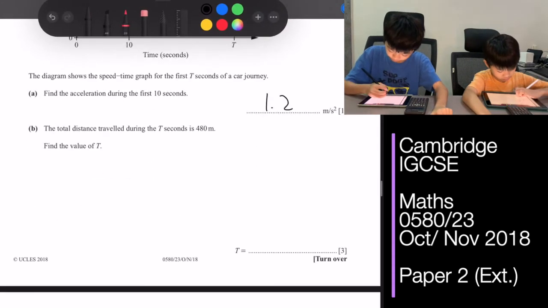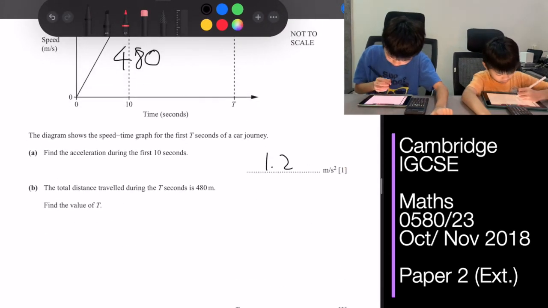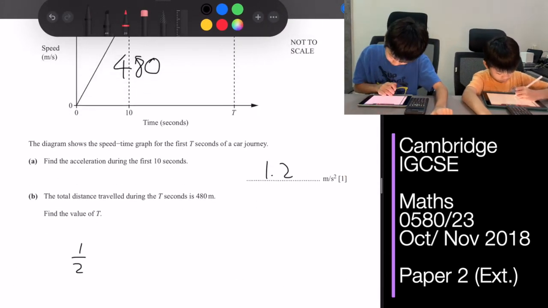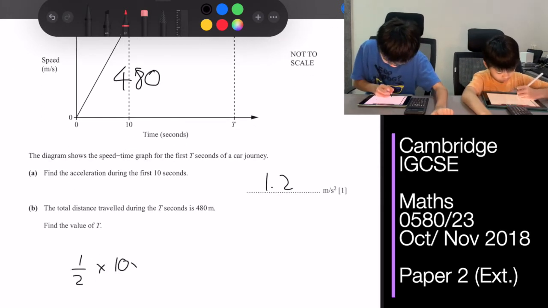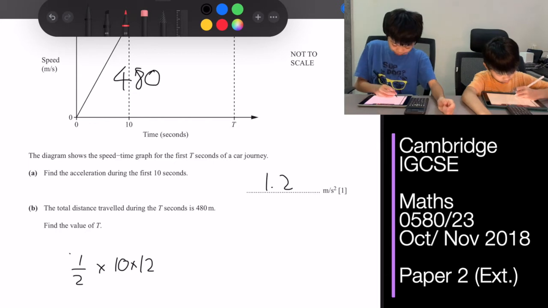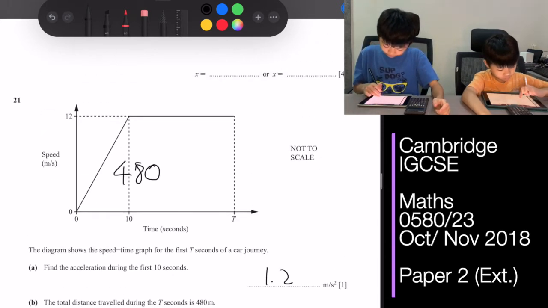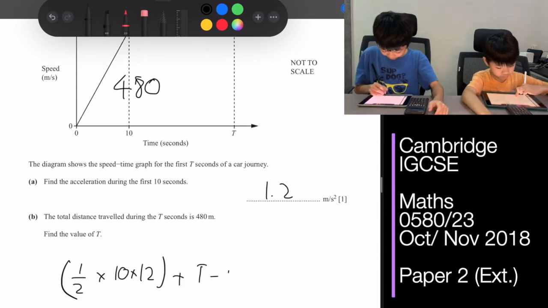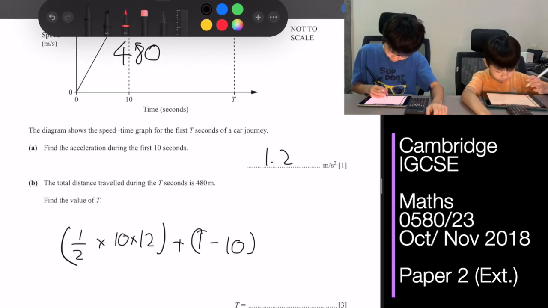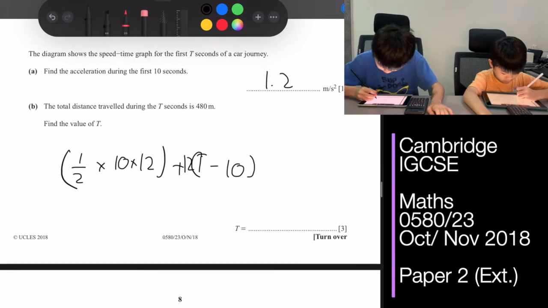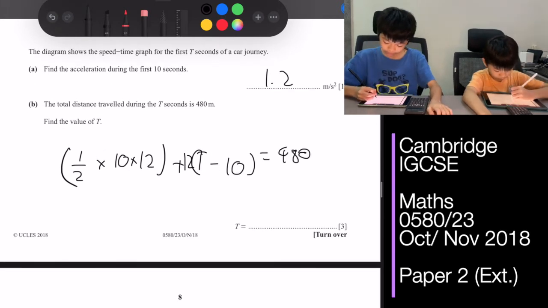Okay, so half times 10 times 12 plus t minus 10 times 12, so 12 times t minus 10 equals 480.